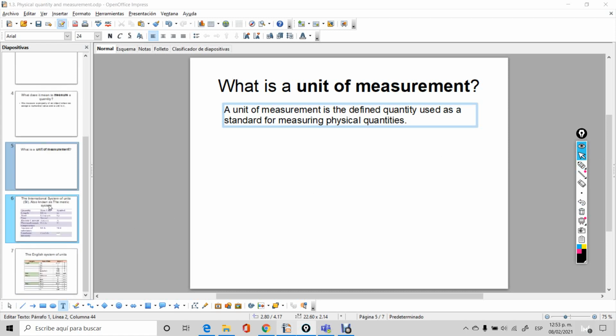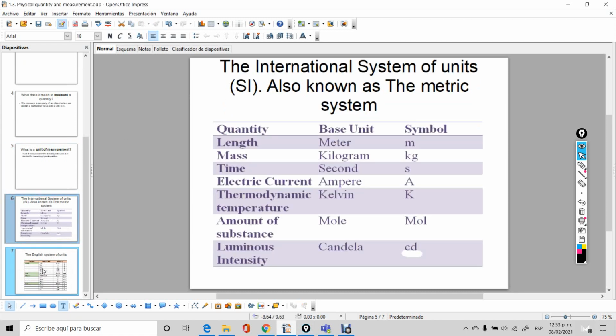So what systems of units do we have? We have two systems. Basically, there are maybe a couple more, but nobody uses those other two. The one that is used in the world nowadays is the International System of Units, known as the SI, which is also known as the metric system. And as you may know, all of those units are these ones. Look, we have here the quantities.